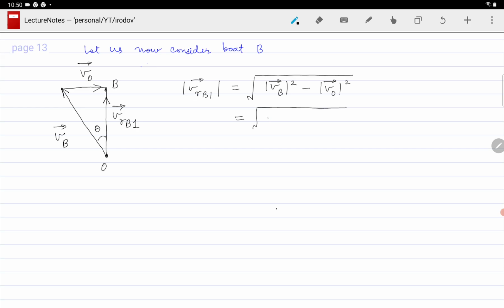VB will be equal to 1.2 times V naught, so we get under root of 1.44 V naught square minus V naught square. We get a value of V naught under root 0.44.